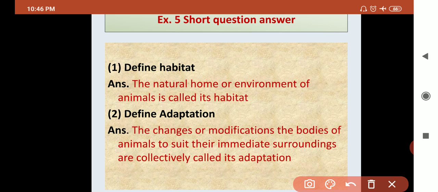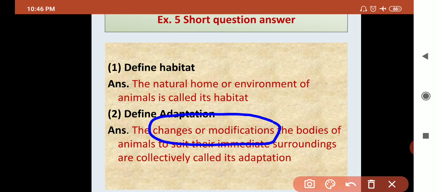Now the second question, define adaptation. What is meant by adaptation? See, the change or modification of their body to suit their immediate surroundings.